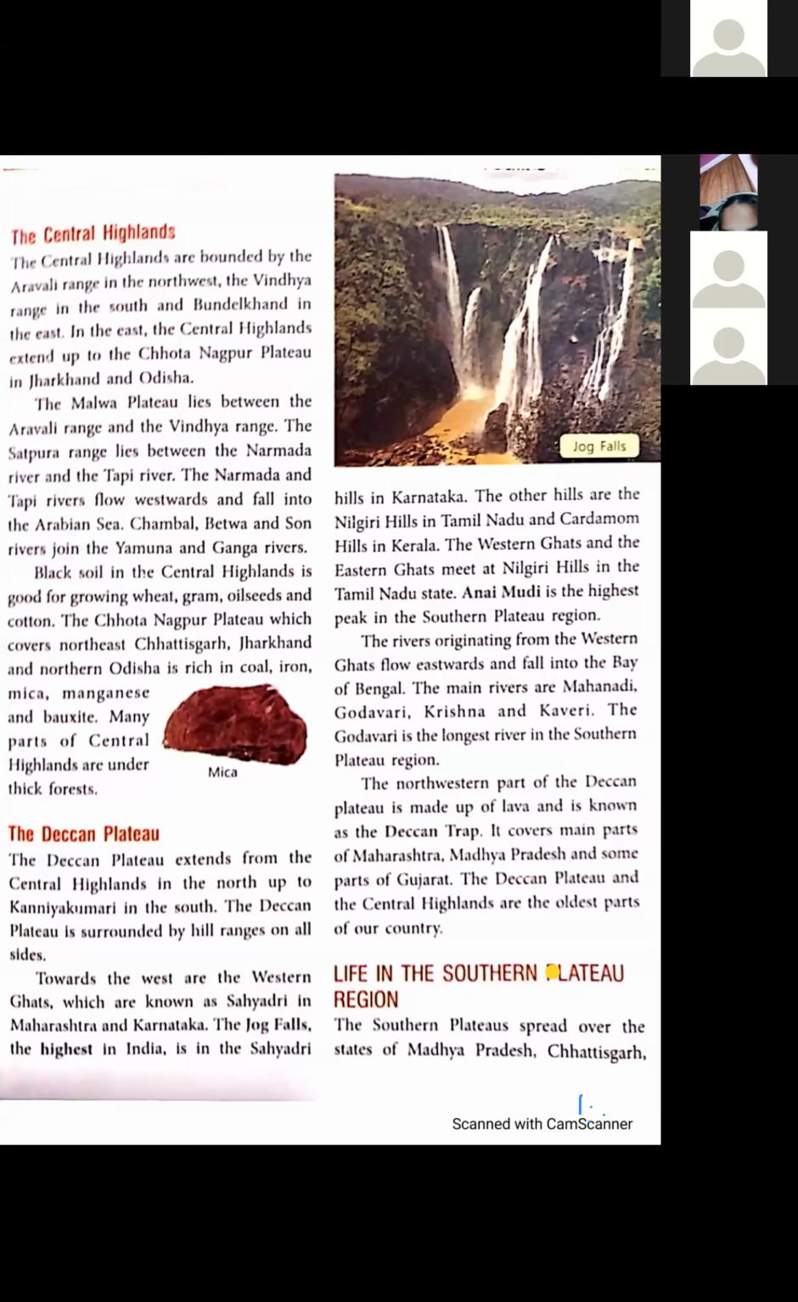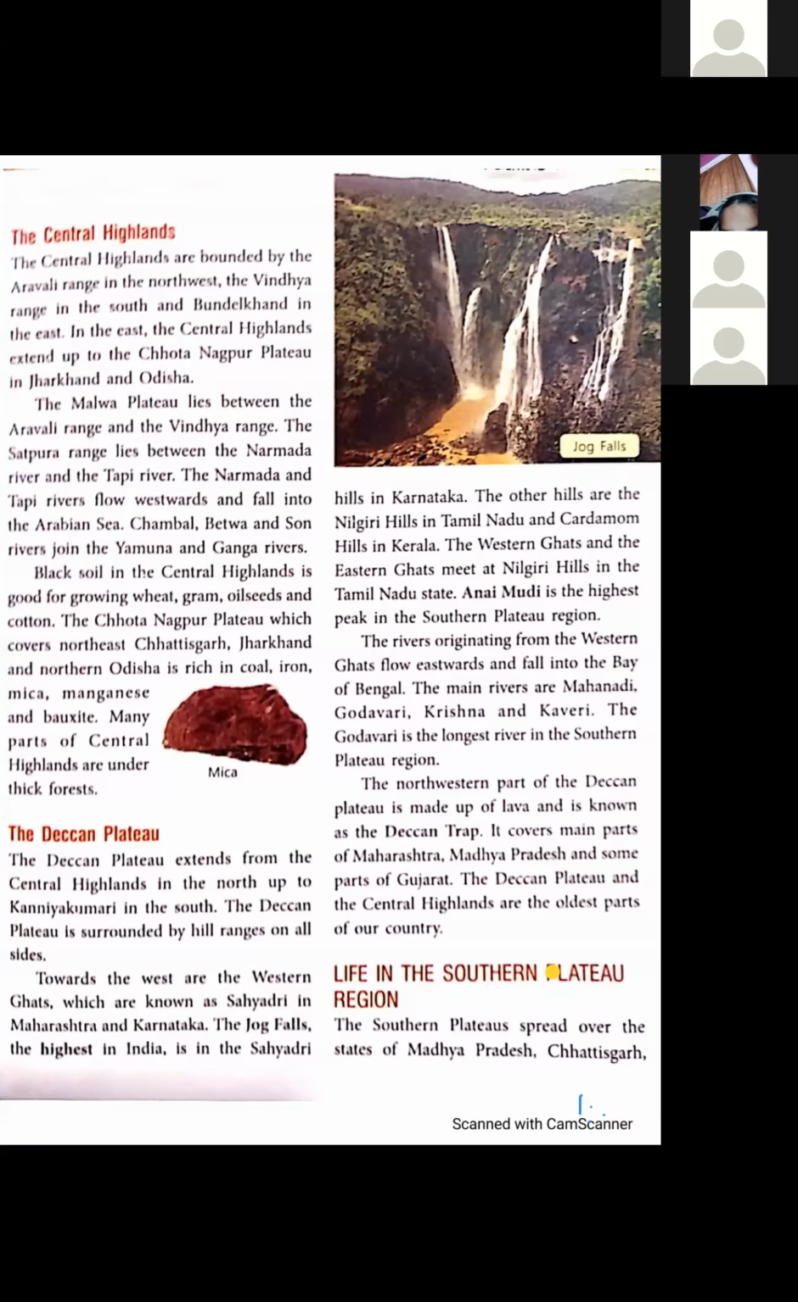Chota Nagpur plateau में ये जो minerals हैं: coal, iron, mica, manganese. You can see a picture of mica on the screen also. Okay, and many parts of the central highlands are under thick forest. जो central highland है उसका काफी जो part है, they are under thick forest, घने जंगल हैं वहां पर.